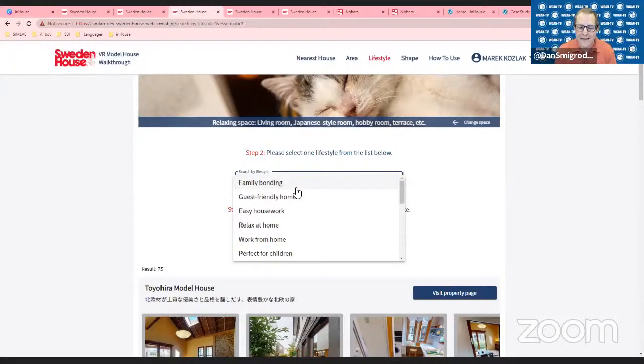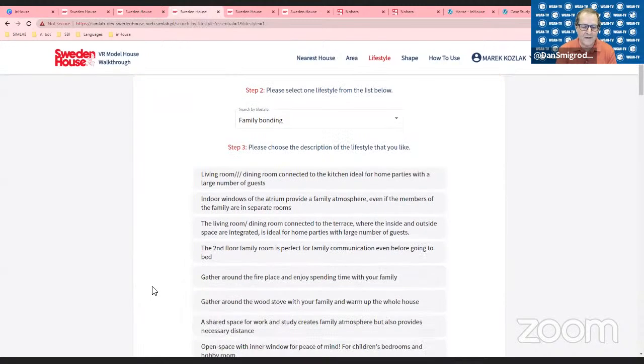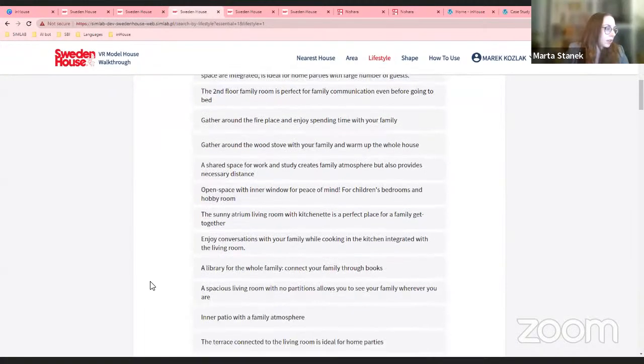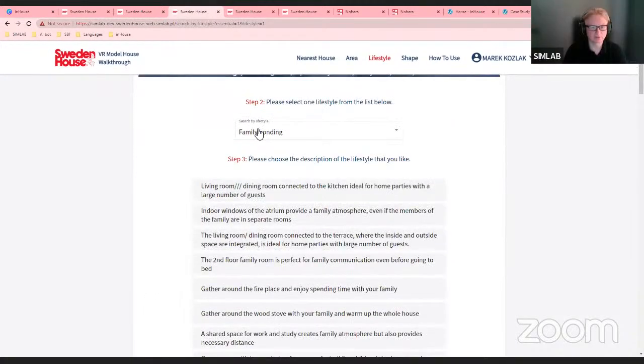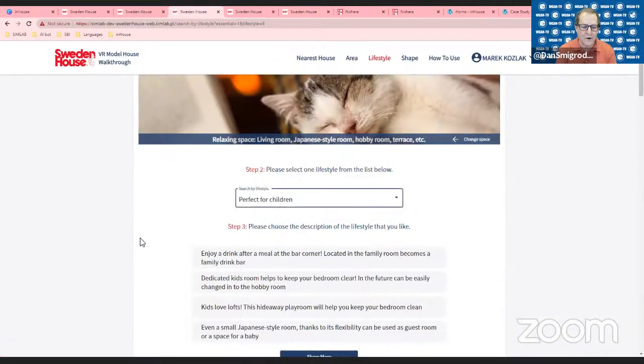Now, is that searching? I think you've said this, but I need clarification. If I selected perfect for children, in fact, let's do that if you don't mind. Sure. If you select perfect for children, not family bonding. Marta, second step, not family, but perfect for children. Oh, yes, here. Yeah, sorry. Perfect for children.